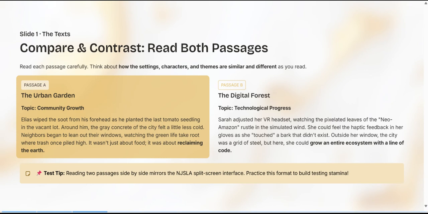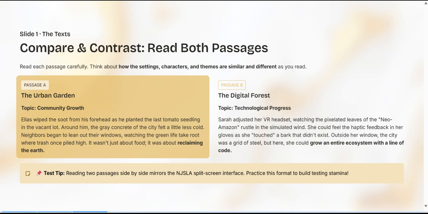Here is passage B, The Digital Forest. The topic is technological progress. Sarah adjusted her VR headset, watching the pixelated leaves of the Neo-Amazon rustle in the simulated wind. She could feel the haptic feedback in her gloves as she touched a bark that didn't exist.